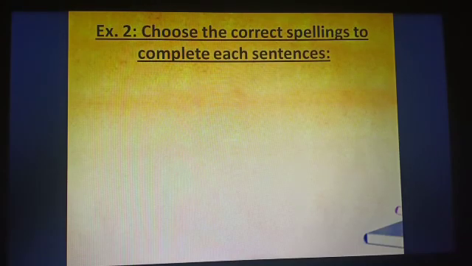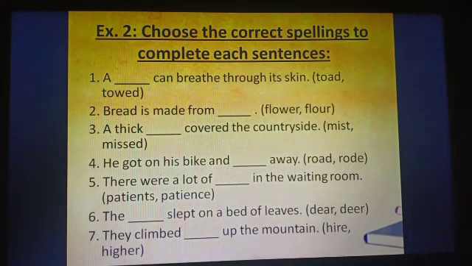The last exercise, that is exercise 2, choose the correct spellings to complete each sentence. Number 1, a dash can breathe through its skin. Toad, T-O-A-D, or toad, T-O-W-E-D. Whichever is the correct answer, you will write it in the blank.